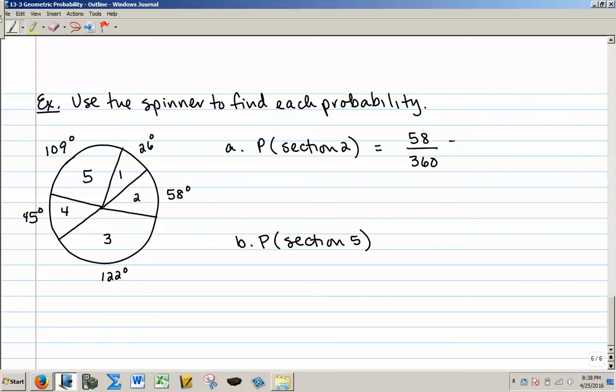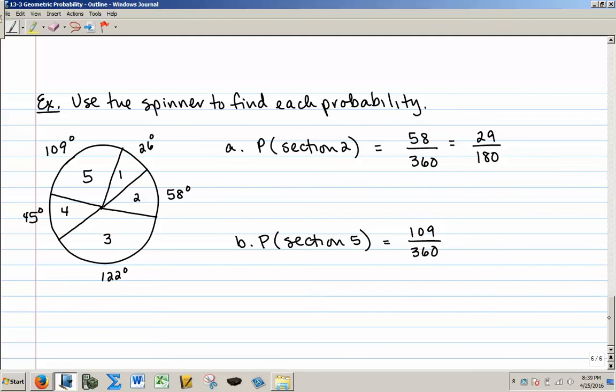Reducing that fraction is 29 over 180. That's the probability of the spinner landing on section 2. The probability of the spinner landing on section 5 is going to be 109, because that's the arc measure of section 5, over 360, and that fraction can't be reduced.